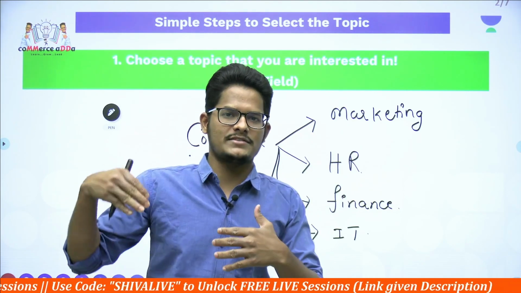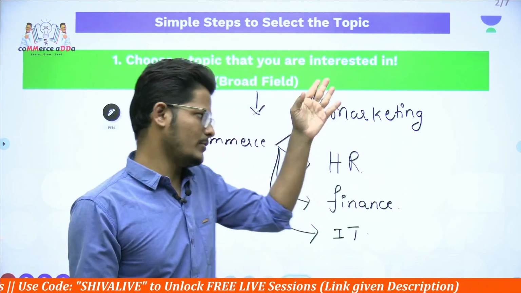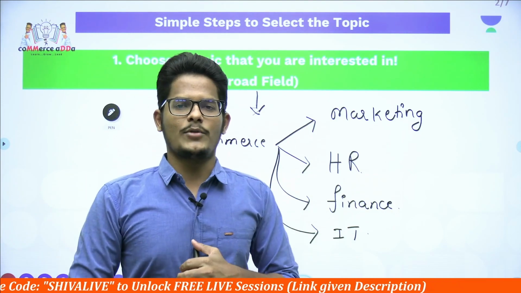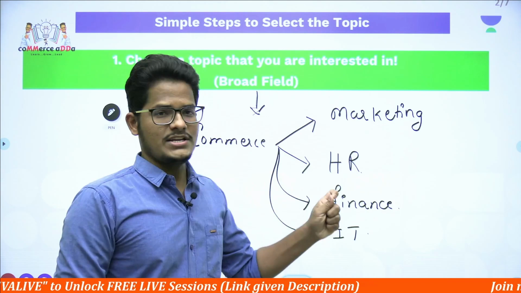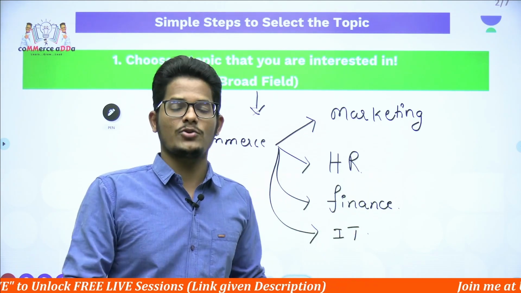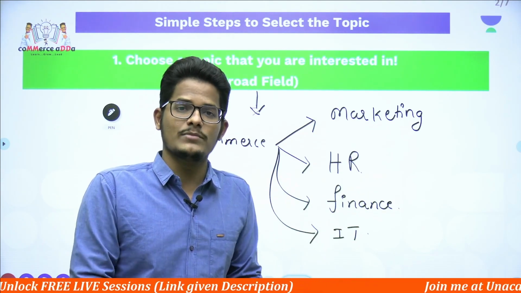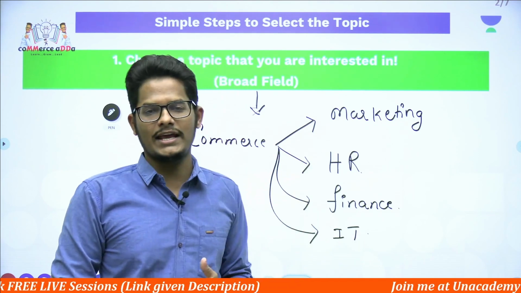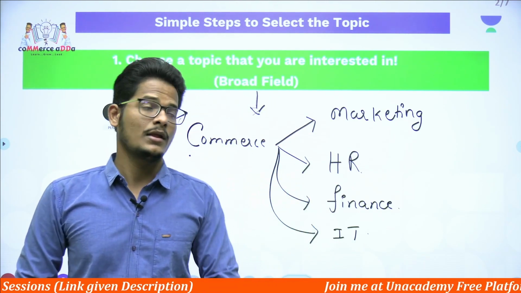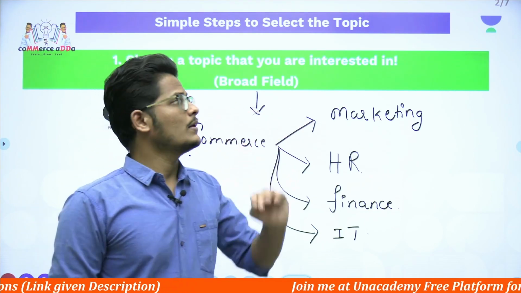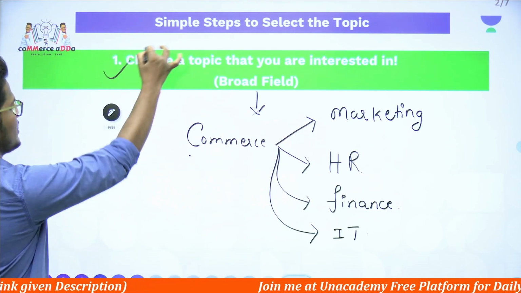In your other disciplines also, in geography or economics, you will have sub-areas. So choose that one first. In which area you are more interested, or more comfortable, or have more knowledge, or which of your specializations in your master's. This is step number 1 that you need to tackle.